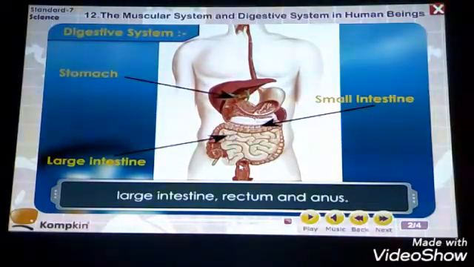From the fine paste it goes down to the small intestine, where a large amount of the nutritive material from the food is absorbed. Then it is sent to the large intestine, then to the rectum, and then to the anus. From the anus it is discarded from the body. That is how the whole digestive system works in the human being.